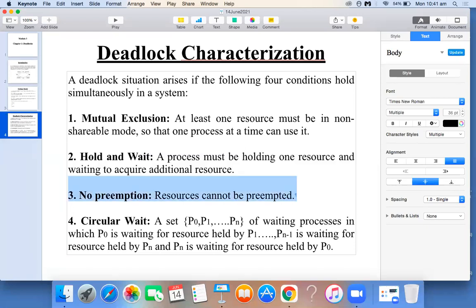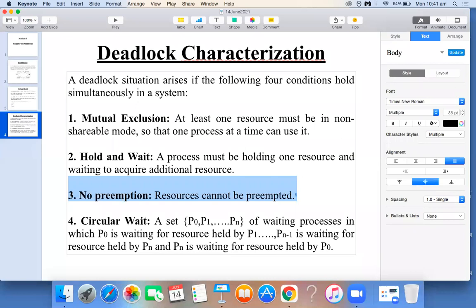Okay, next. The third one, no preemption. What does no preemption mean? Can anybody unmute and tell what we mean by preemption? You have learned this in scheduling algorithms. What is preemption? Forcefully removing the CPU. Yes, right.